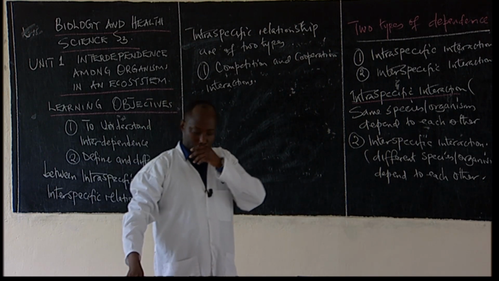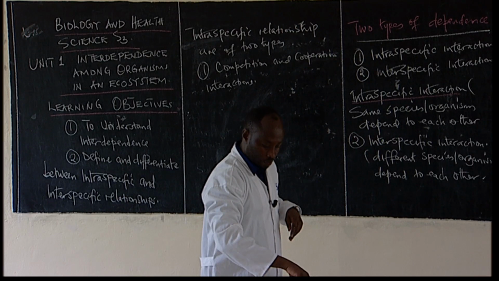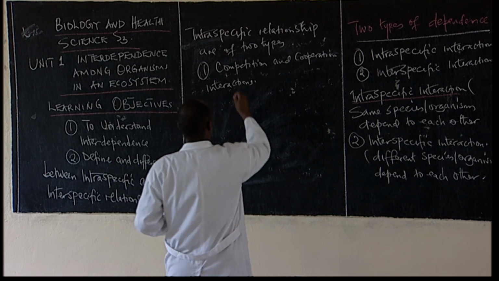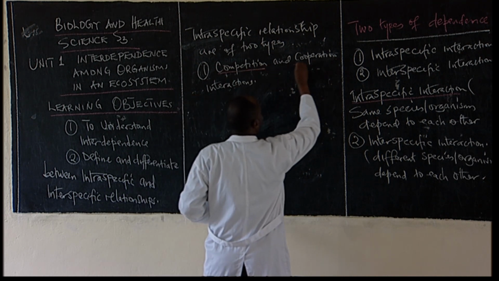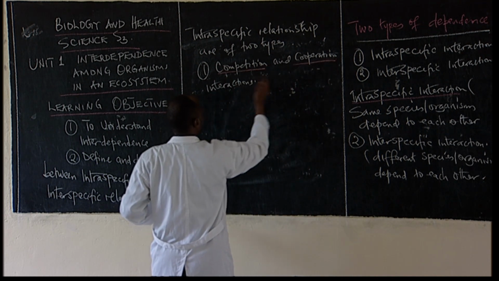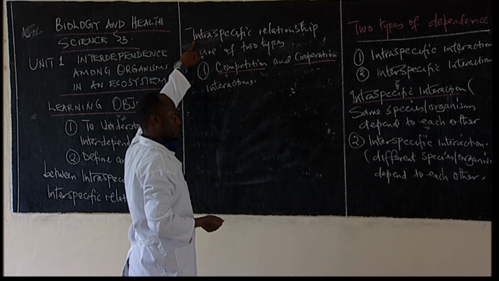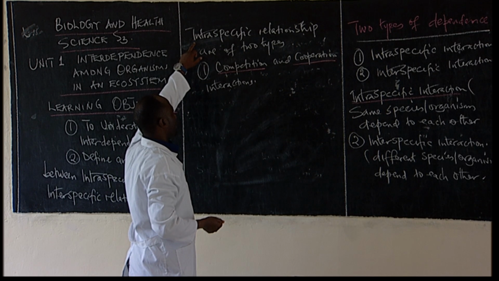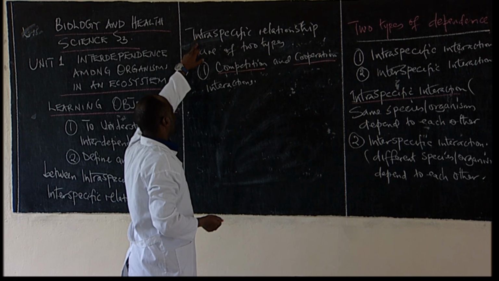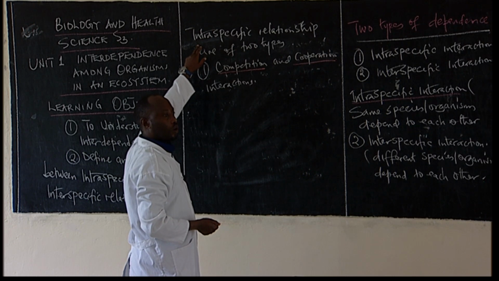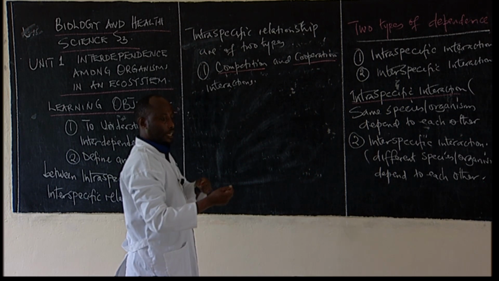Under this, we have the two types: competition and cooperation. In cooperation, that's supposed to be intraspecific cooperation, where the same species interact or have a relationship in which they benefit from each other by helping one another.